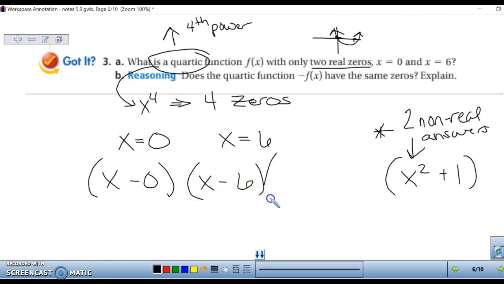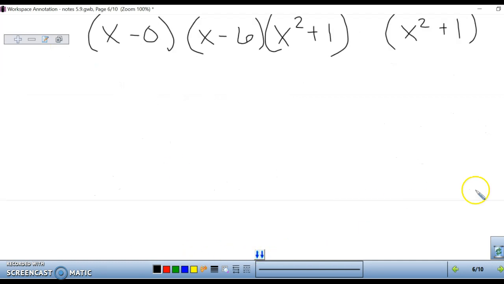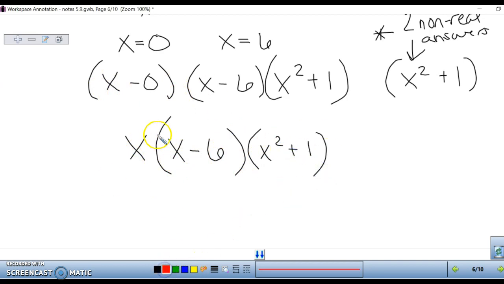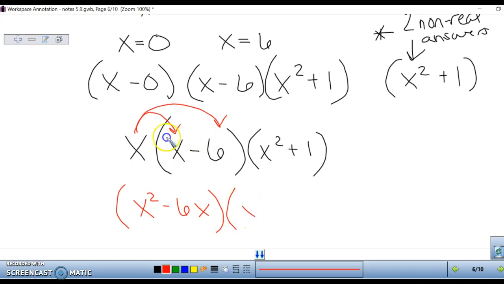Alright, so now we have our factored form, and we have 1, 2, 3, 4 x's. First of all, simplify if you can inside. So this x minus 0 can be simplified to x. And then you FOIL. It doesn't matter which two you start with. Because we just have an x on this one, I'm going to start with the first two. So we have x squared minus 6x. And then bring that last one down and FOIL again.